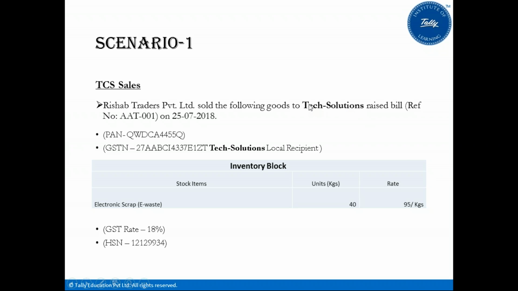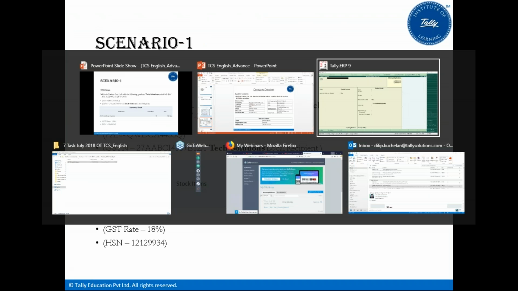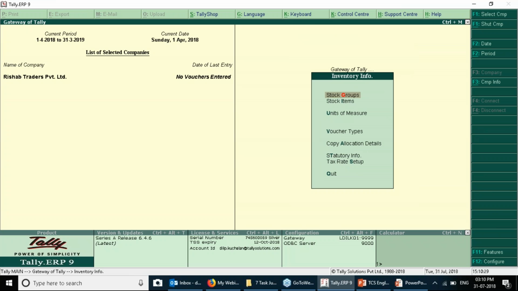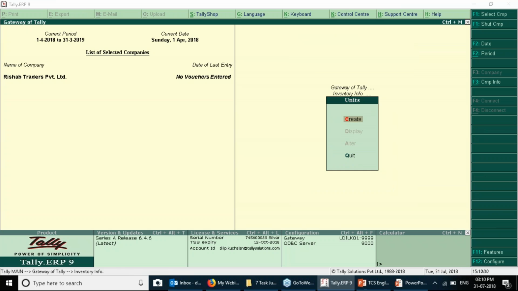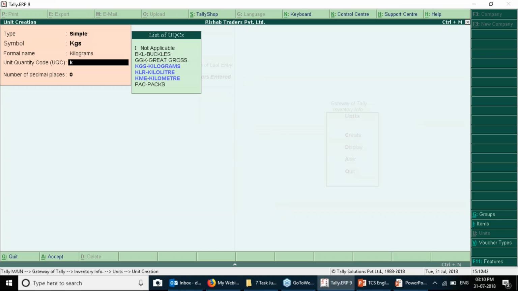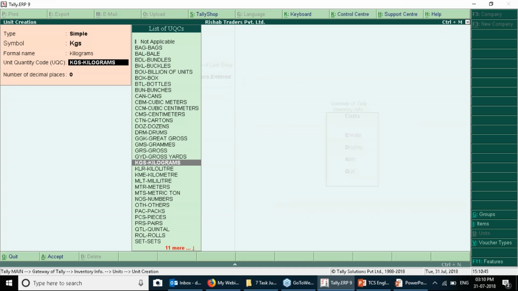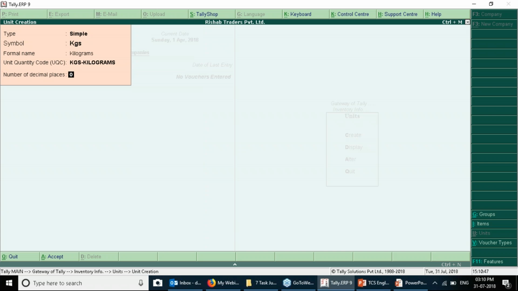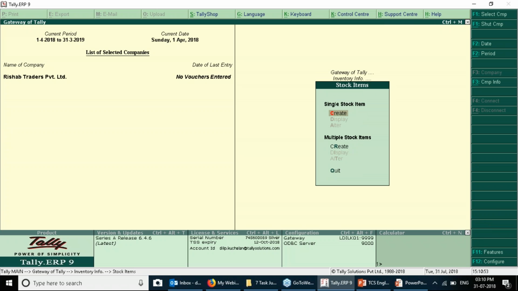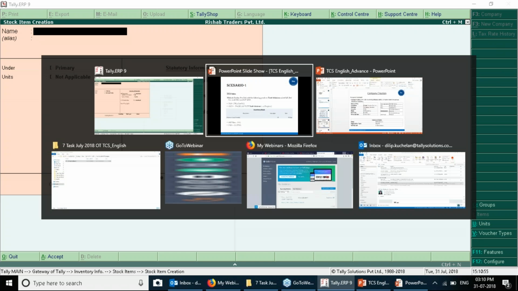For that, the first thing we need to create is the stock item. So let us first go into Tally.ERP and create the stock items. From Gateway of Tally, you go to inventory info. Let us create the first unit of measurement in kgs. You also need to provide the unit of measurement as specified under GST. After creating the unit of measurement, we have to create the stock item.